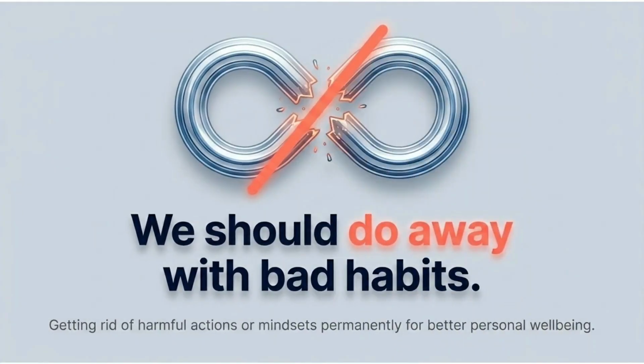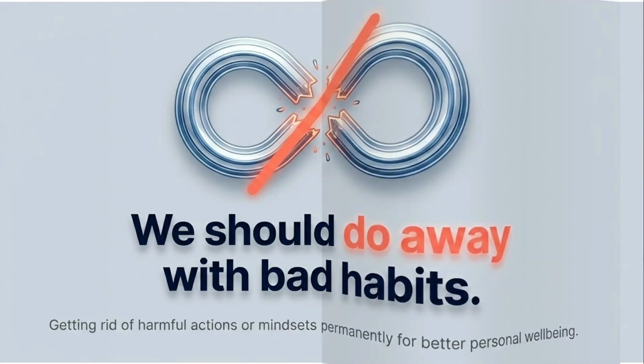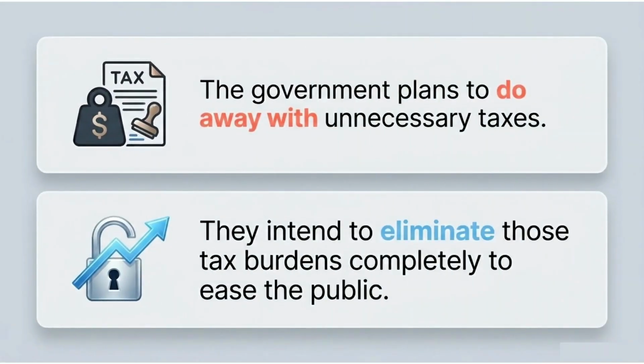Another example: we should do away with the bad habits. This means we should get rid of the habits that are harmful. Getting rid of harmful actions or mindsets permanently for better personal well-being. One more example: the government plans to do away with unnecessary taxes. That means the government wants to eliminate taxes.